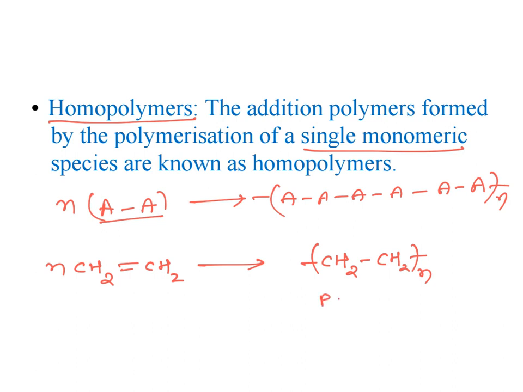This is an example of a homopolymer. Polythene is a homopolymer made up of only one monomeric unit.